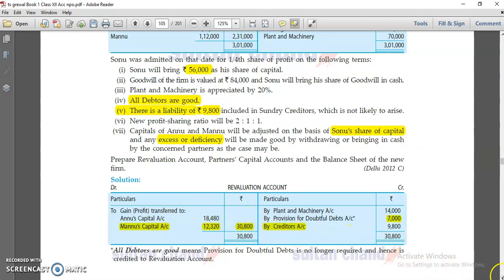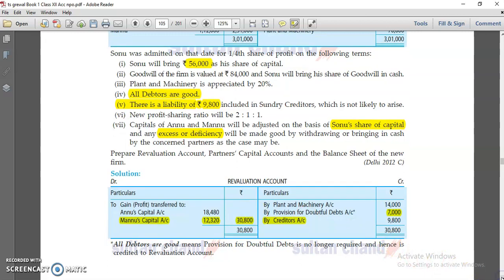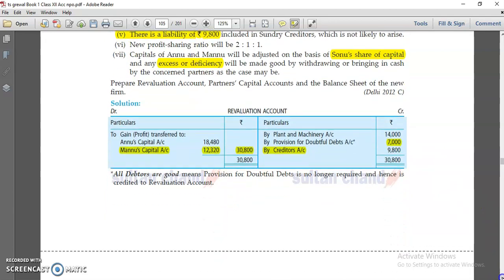Let's understand the basic thing, which is adjustment of capital. Sonu brings 56,000 as a share of capital, and it is mentioned his share to be adjusted according to, means all the partners' shares adjusted on the basis of Sonu's share of capital. So let's see that.